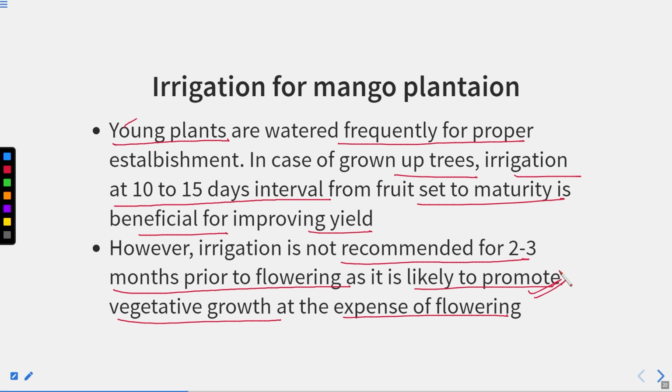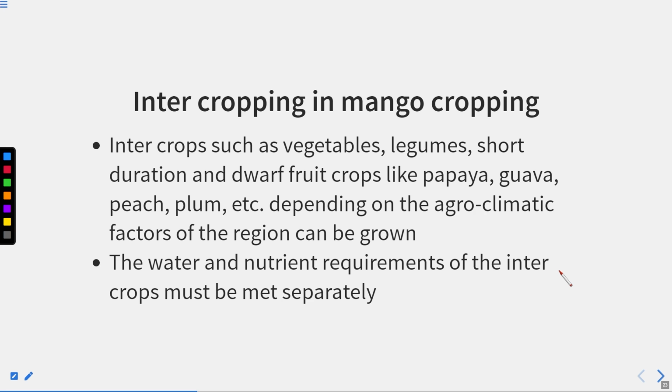So if you water the plant at the time of flowering, what will it do? The whole energy will be utilized for the vegetative growth instead of flowering. So one should keep this in mind.